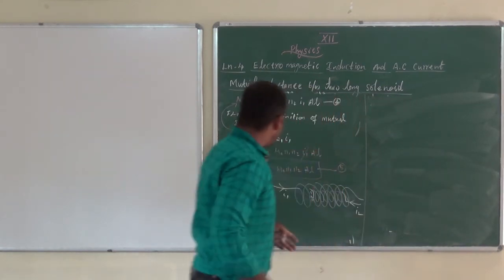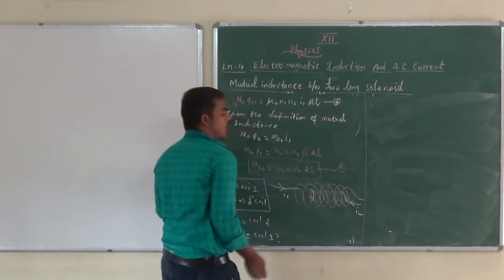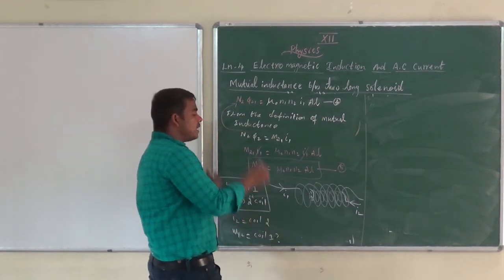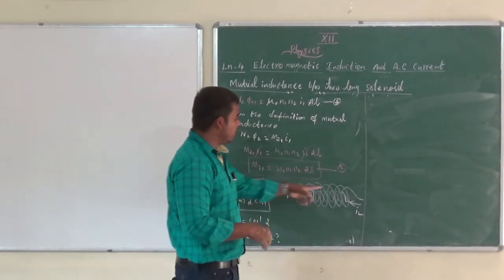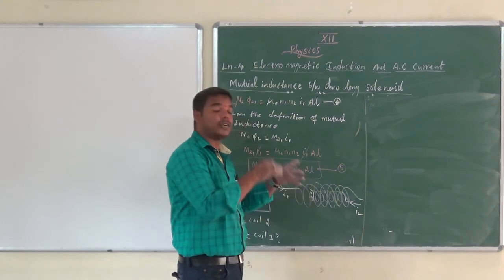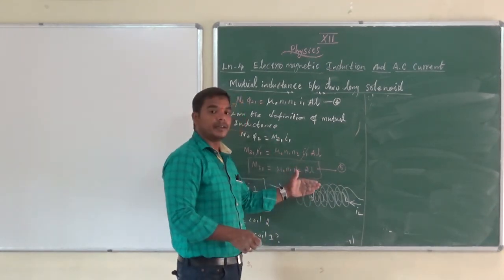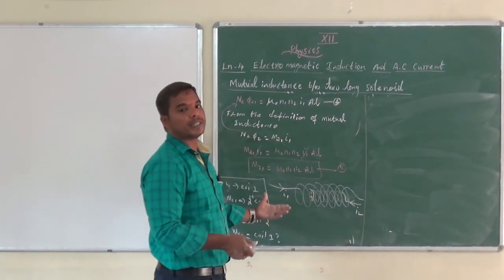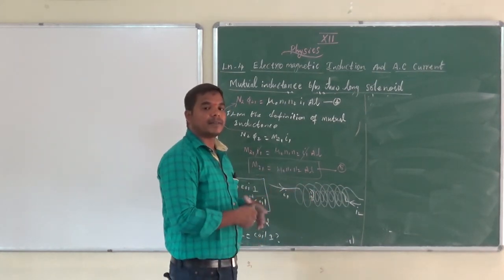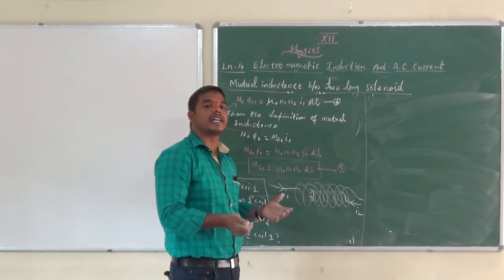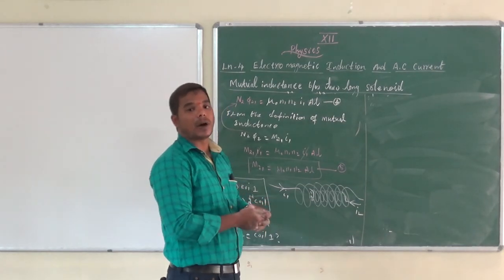See, when current I2 is applied in the second coil, the magnetic field is established inside the first coil only. What is outside? We already discussed in our previous chapter, magnetic effect of electricity, that the magnetic field outside of the solenoid or outside of the coil is zero.